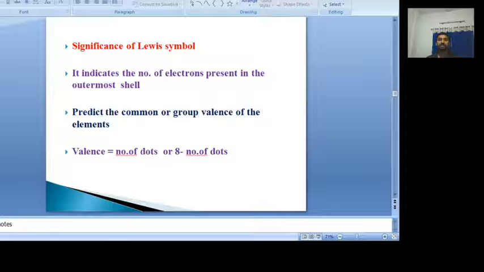So like that, these are the two important pieces of information we get from the Lewis symbol. One is how many valency electrons are present in the outermost shell of each atom, which can be predicted with the help of the number of dots present in the Lewis symbol, and it is also useful to predict the valency. So the valency may be calculated as the number of dots or 8 minus the number of dots. So this is the significance of the Lewis symbol and the approach of Lewis towards chemical bonding.